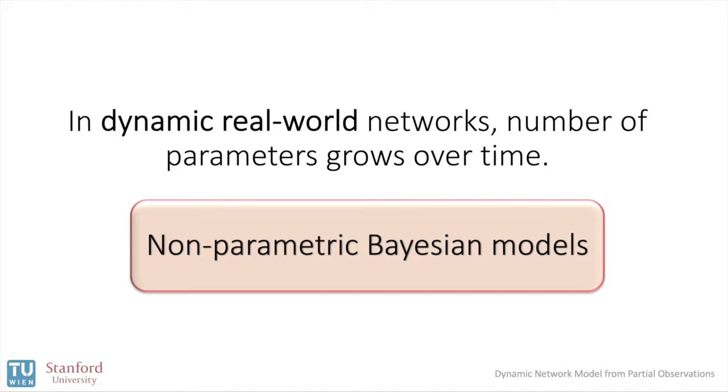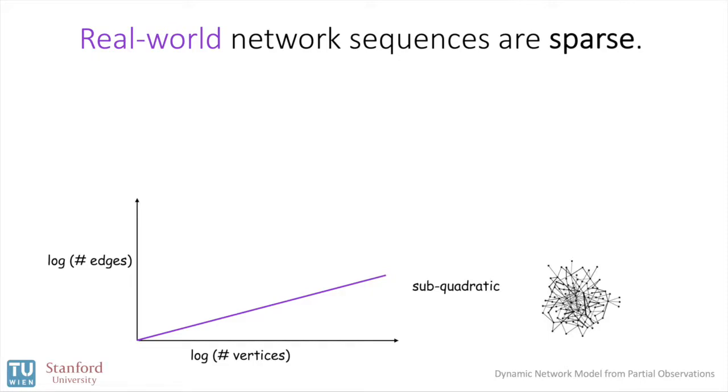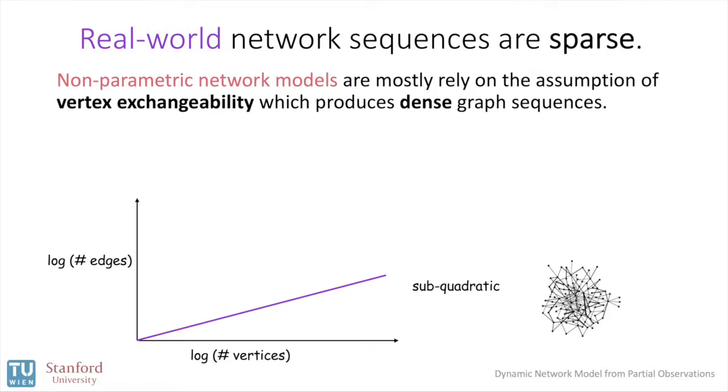For another, real-world network sequences tend to be sparse. That is, the number of edges grows subquadratically with the number of vertices. But many non-parametric network models are misspecified. They rely on the assumption of vertex exchangeability that yields dense graph sequences.